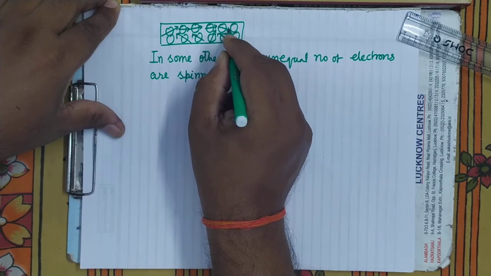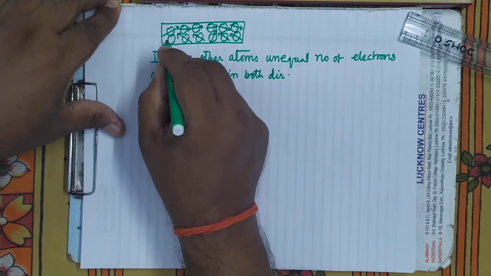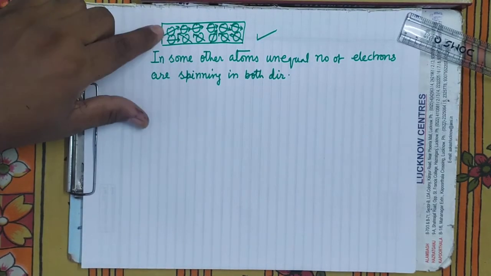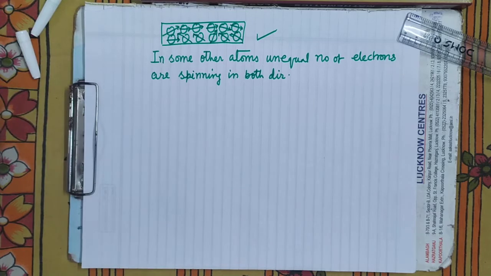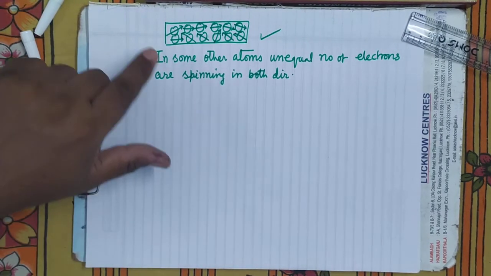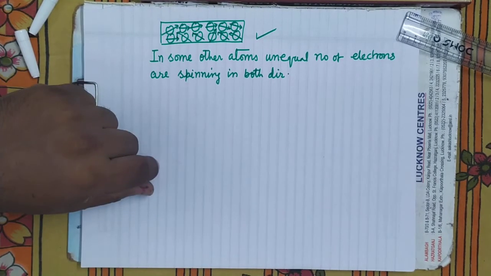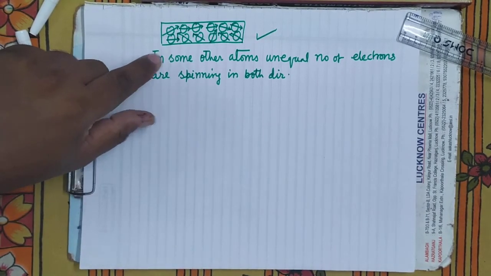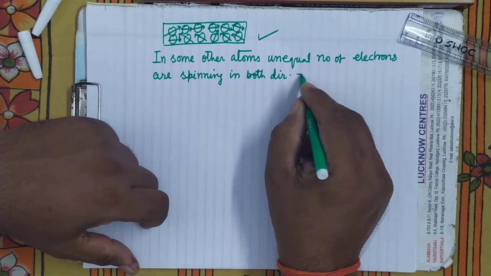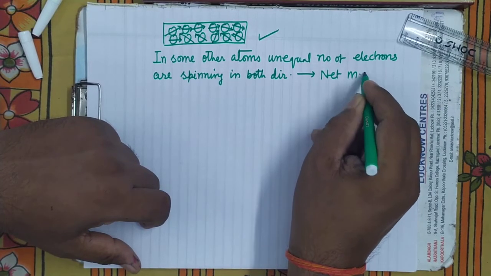But their magnetic moment is randomly oriented. Therefore, such substances whose atoms are themselves magnetized, whose atoms are atomic dipoles, such atoms having a net magnetic moment in which unequal number of electrons are spinning in both directions.